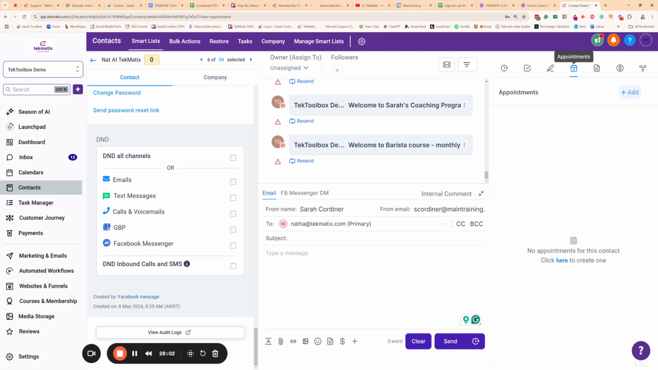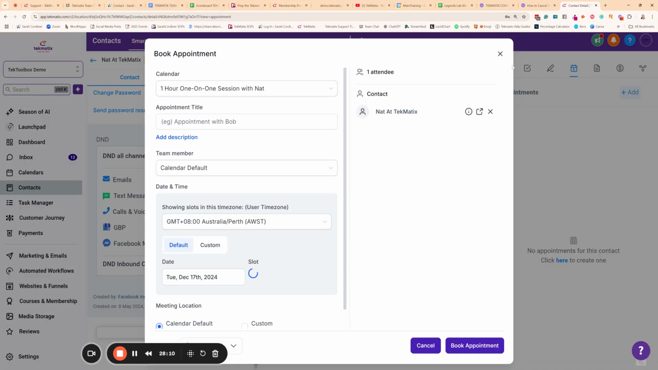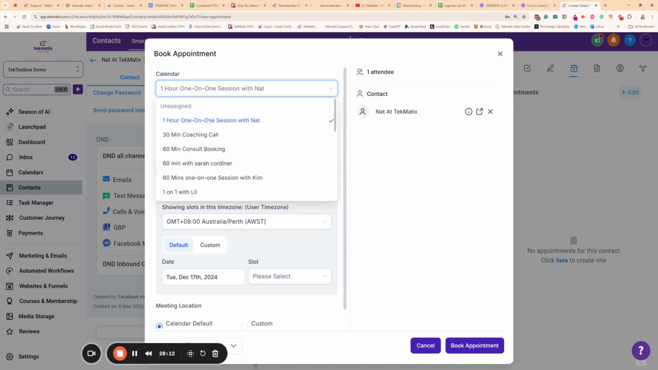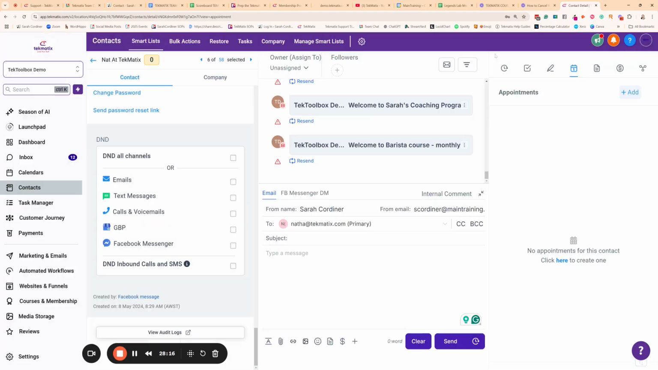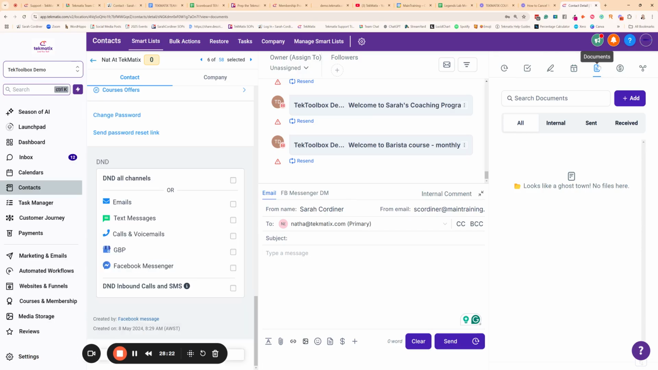You can also click on appointments and see any appointments that they've got upcoming or that they've had, whether they showed for them or whether they didn't. You can automatically add an appointment for them from right here in the system. So you can choose which one of your appointment sessions it is, who it's with, what date and time, and it will send that appointment through to them. In your documents section, this one's really cool. You can upload any kind of file.